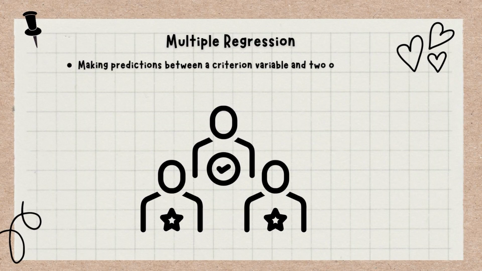So this brings us to the last topic here, which is multiple regression. What is multiple regression? It is like the multiple correlation which we studied earlier. Making predictions between a criterion variable and two or more predictor variables is called multiple regression.